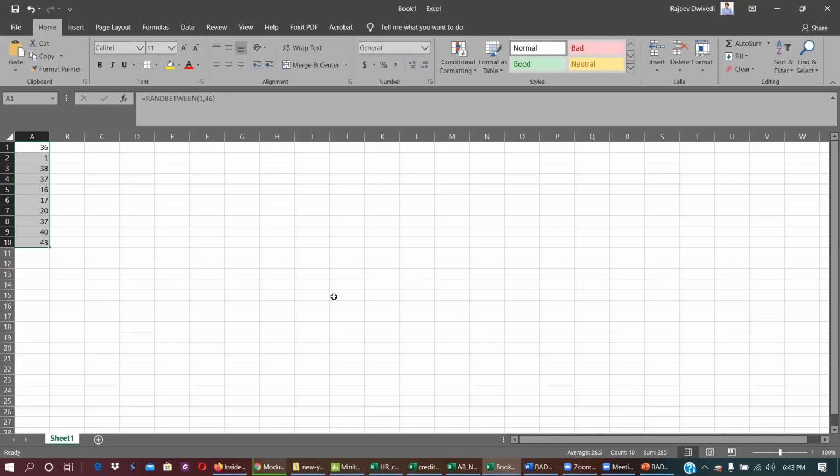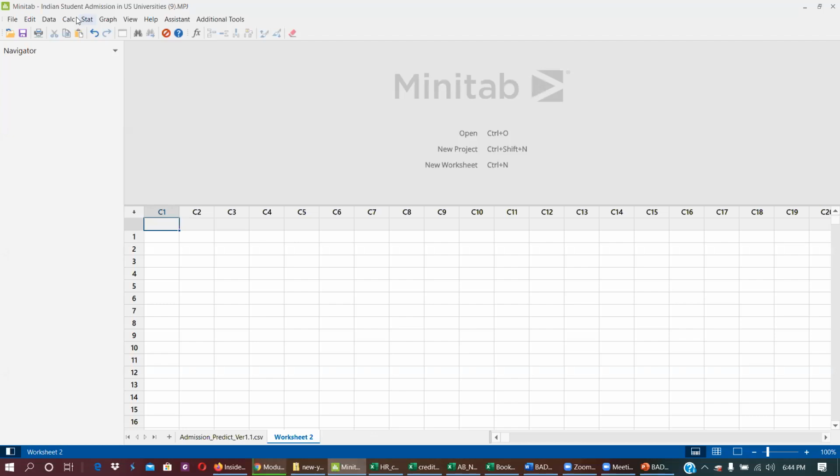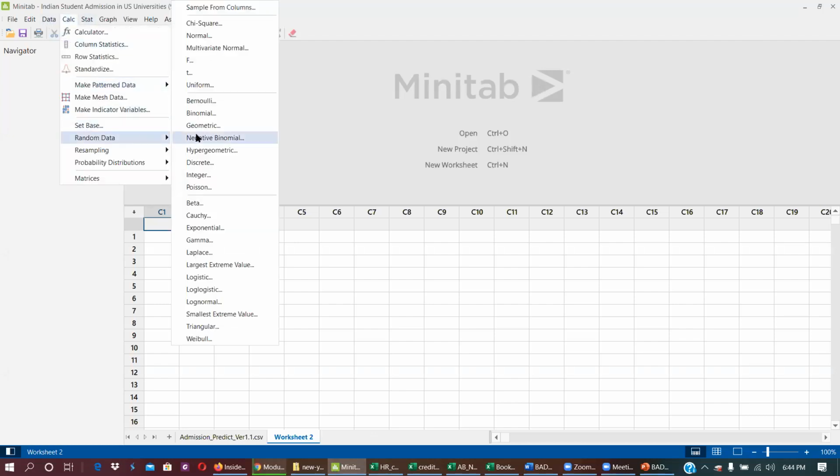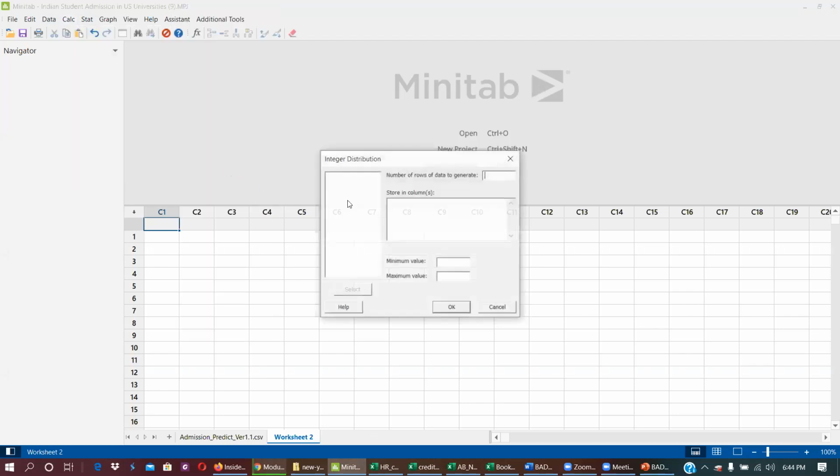Similarly, we have the option in Minitab. Under Calc, Random Data, and here we have Integer. Number of rows, I need 10 people.